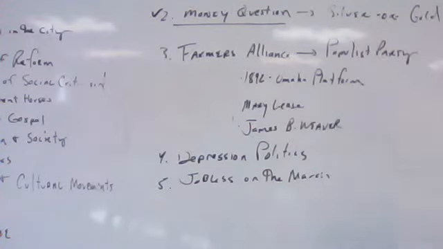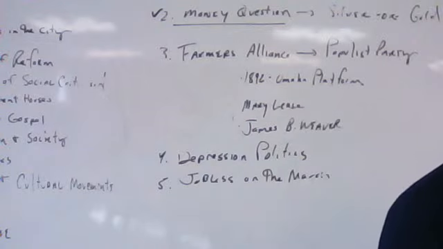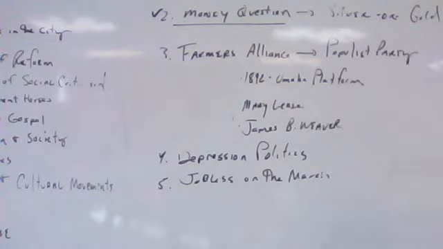Farm foreclosures reach new heights. Unemployment reaches about 20% of the workforce. People are ending up relying on soup kitchens, riding the rails as hobos, things that we'll see again happening in 1929. President Cleveland, he's more conservative than he was in the 1880s. He dealt with the crisis by championing the gold standard and otherwise adopted a laissez-faire, hands-off policy towards the economy.